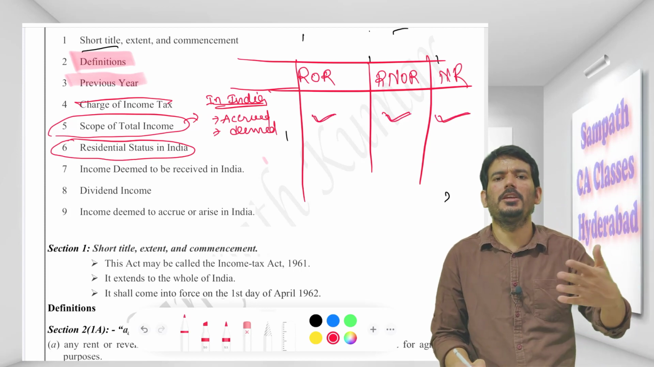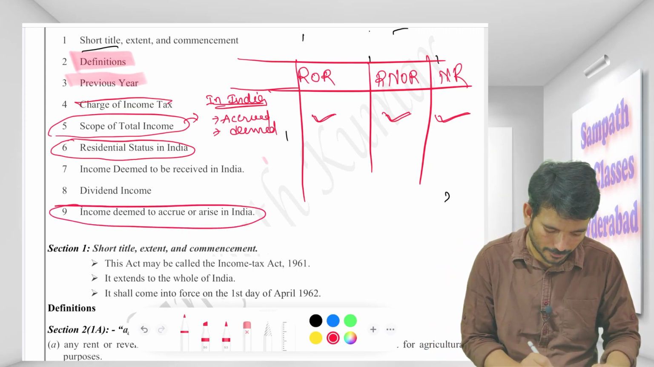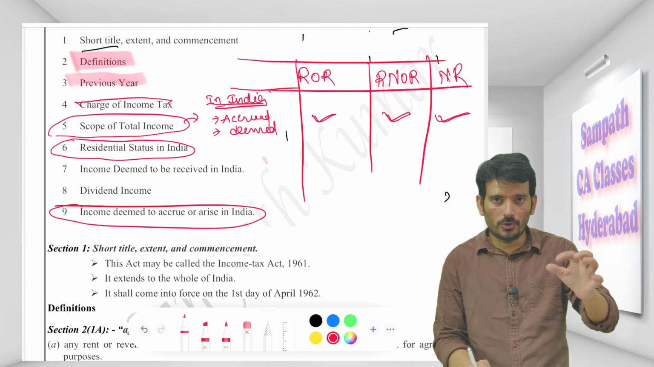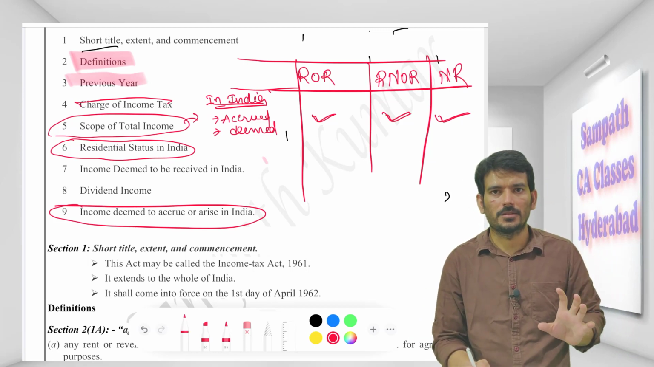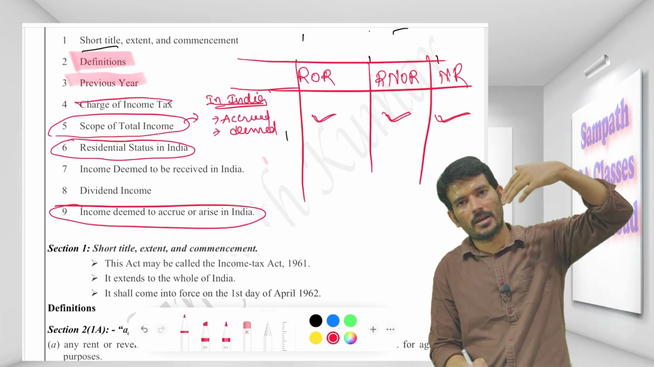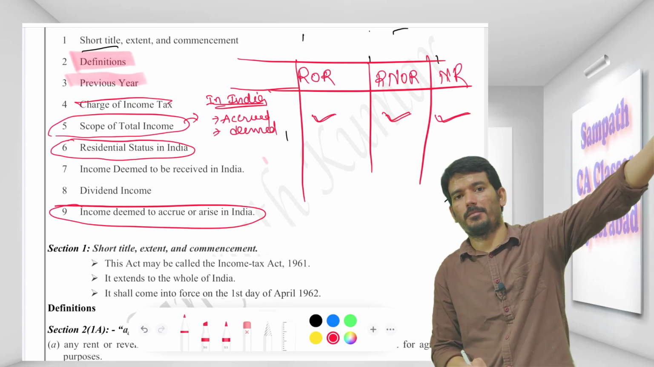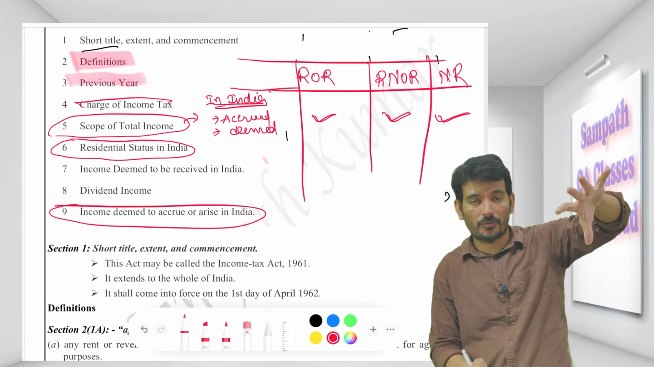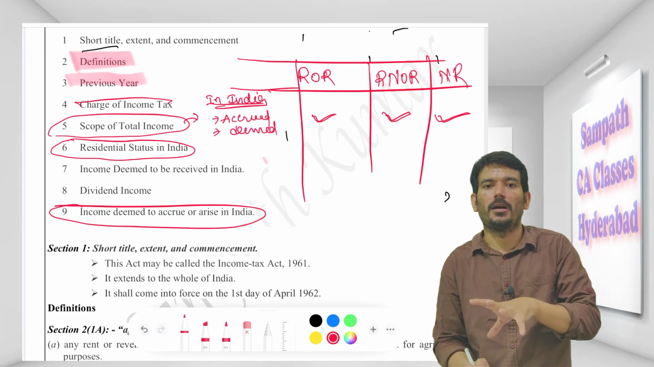Sir, what do you mean by deemed to be accrued in India? For that we have Section 9. Accrued in India, like I am working for a company which is located in Hyderabad. Maybe I am working for you in the US, I am receiving the amount in US dollars, I am working on a project for a US company, everything is US, but the company for which I am working is an Indian company, so it is accrued in India.